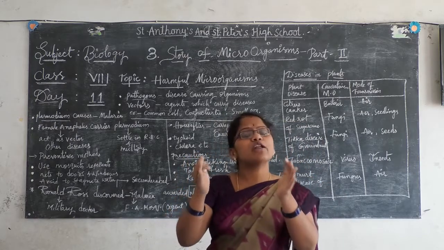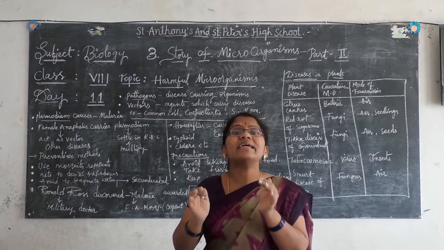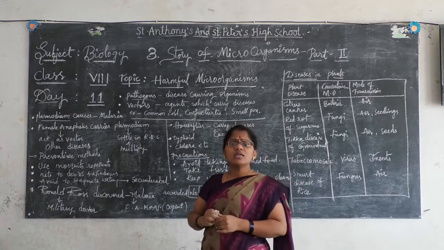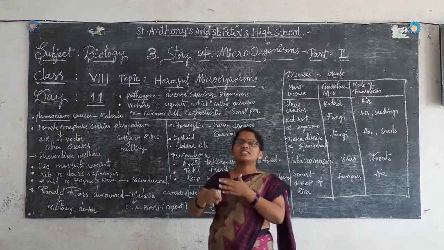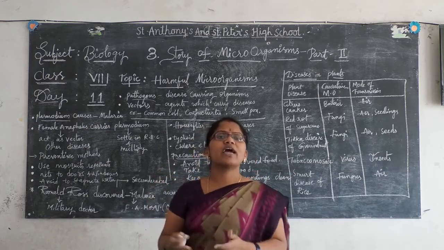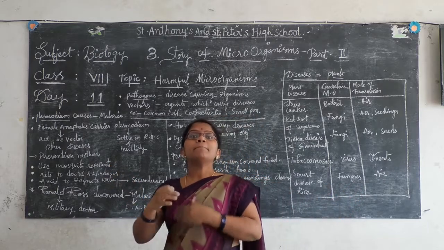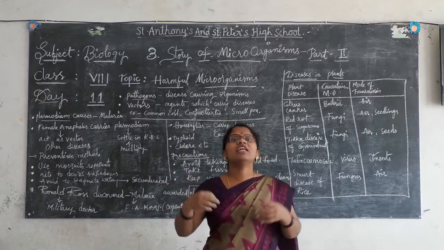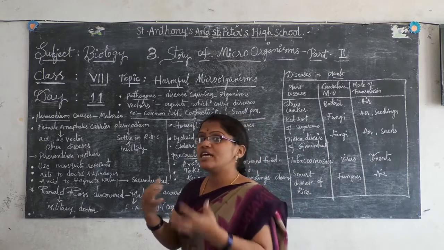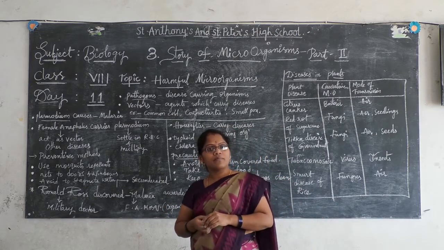It will choose one particular place, wherever it is perfect, wherever it is not complicated. A comfortable place, it will choose and start replication, start multiplication. It means 1 plasmodium into 2, 2 to 4, 4 to 8, 8 to 16, and so on. Like that, the number of plasmodium increases. The plasmodium family will increase in our body. By that, some changes occur in our body which may cause malarial fever.